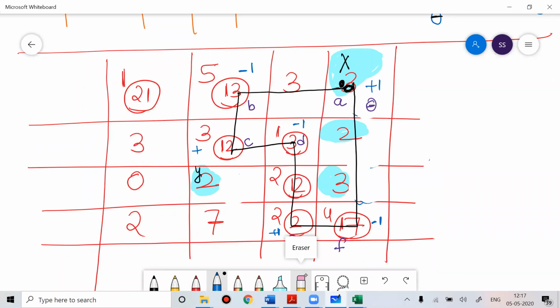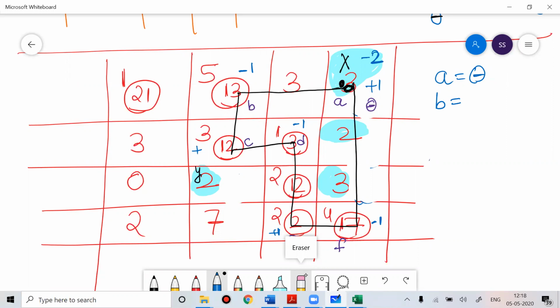Once you have made this loop, a closed diagram where you only travel on the loop, you put plus minus signs. Now you know that x is -2, which is the most negative, so I'm assuming x equal to theta. That x I wrote as a. Let a be equal to theta. Now if I go to b, b has a negative sign. Plus minus, plus minus. That's it, you just alternate plus and minus.